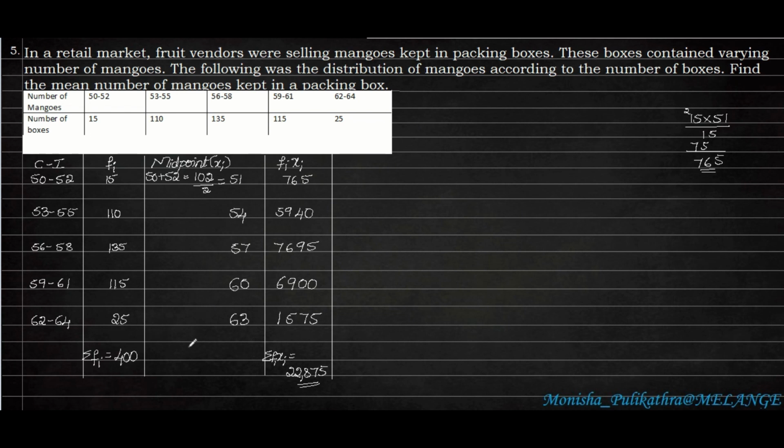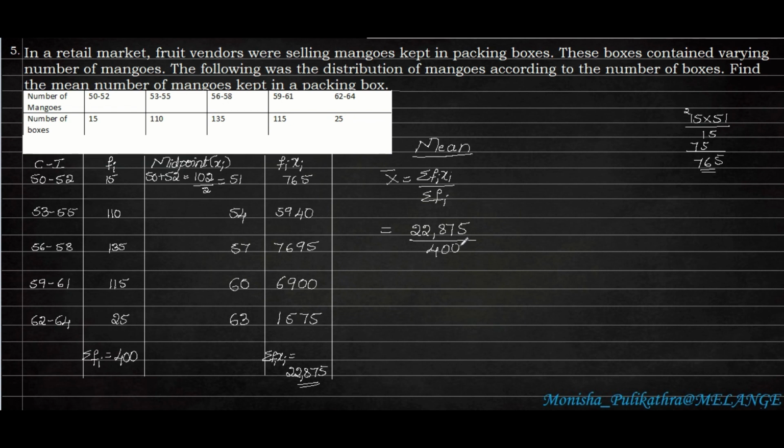After getting these two grand totals, we need to find the mean. The formula for the mean is x bar equals summation Fi Xi divided by summation Fi. So summation Fi Xi is 22,875, divided by summation Fi, which is 400. We don't know the direct division of 22,875 by 400, so we can divide it by smaller numbers.